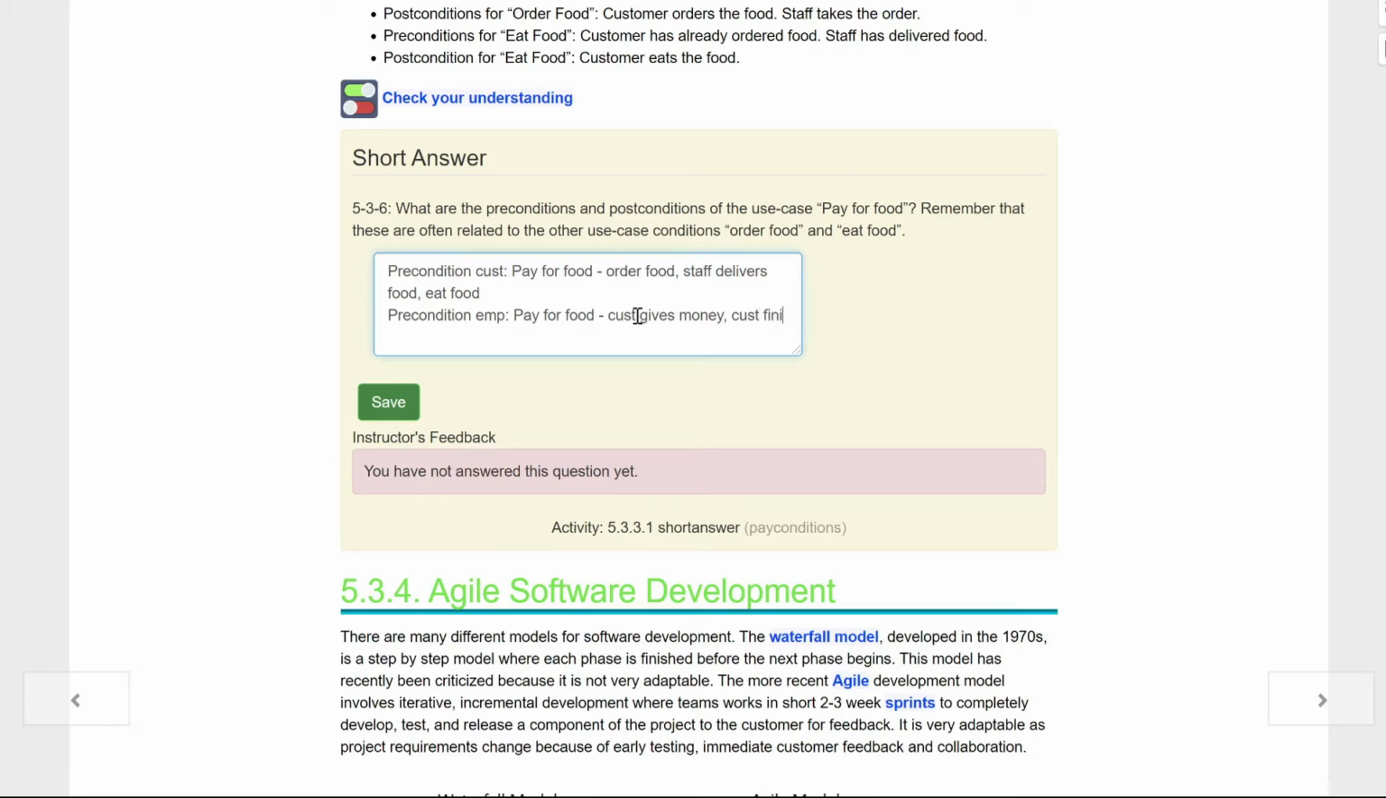Customer finish eating, stuff like that, kids. So you can see these pre and post conditions are usually leading into each other. And if we did another one for leaving, we would be customer finished eating, customer finished paying, stuff like that. So that's all it is.